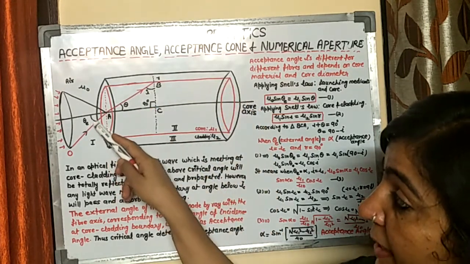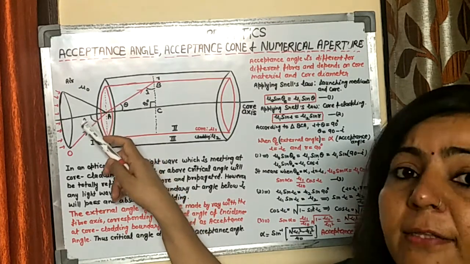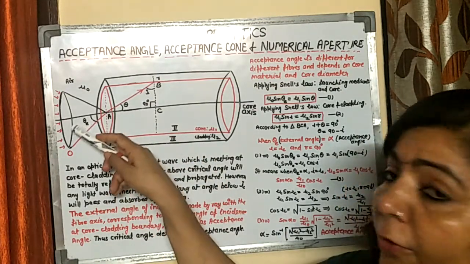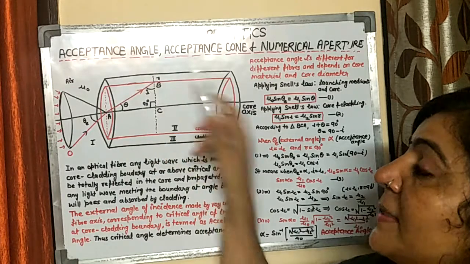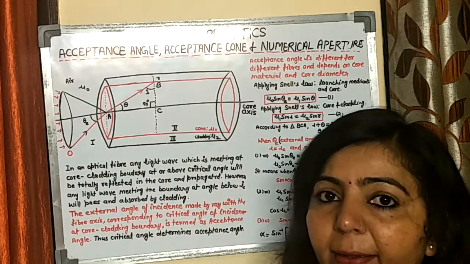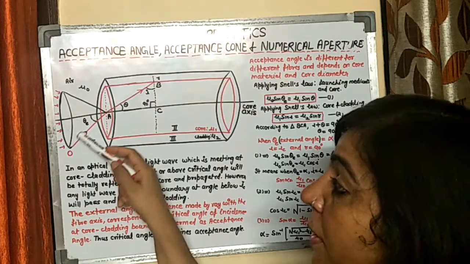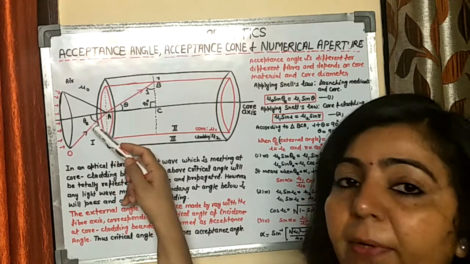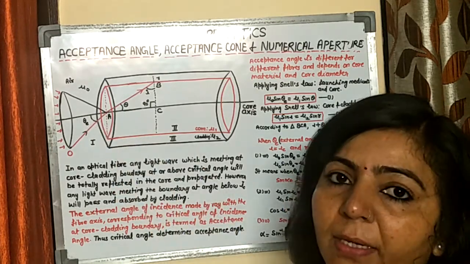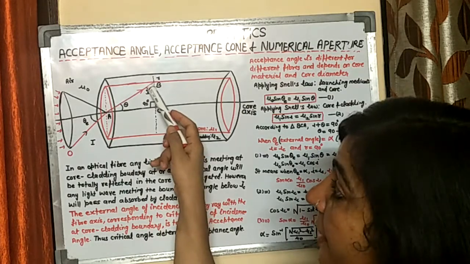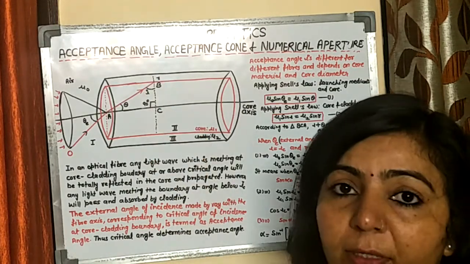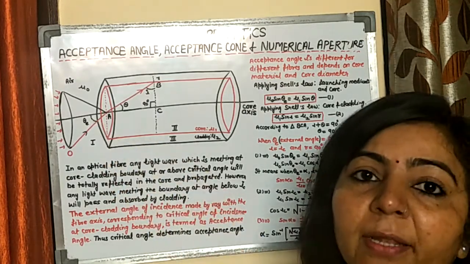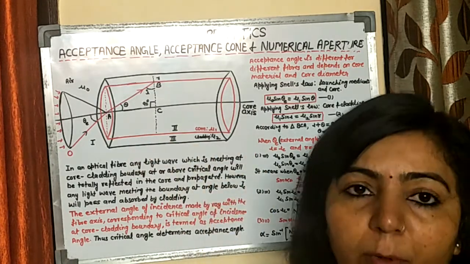If this external angle has any other value less than this acceptance angle, then for all those light rays, at this point, the angle of incidence will be greater than the critical angle. I am repeating it. For all the light rays whose angle with the fiber axis is less than this acceptance angle, all those light rays will strike the core cladding interface at an angle greater than the critical angle. So it is the maximum external angle which is accepted by this optical fiber.